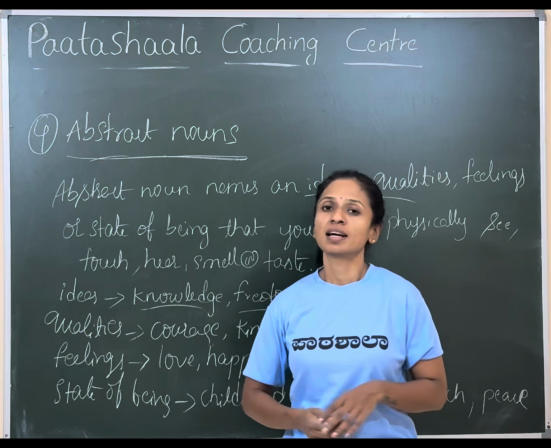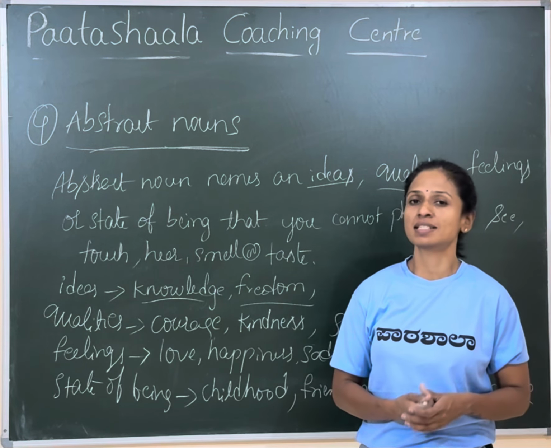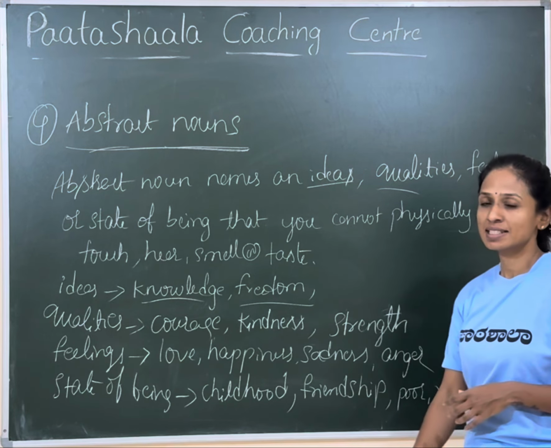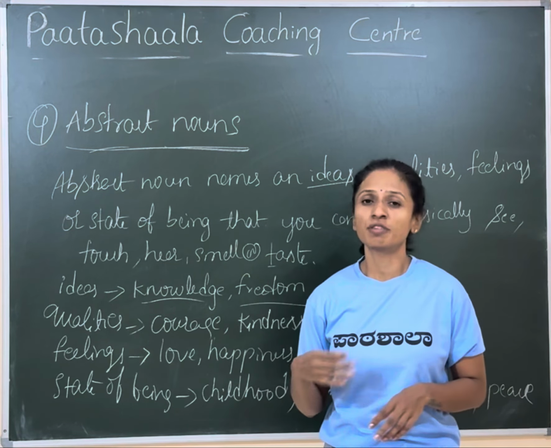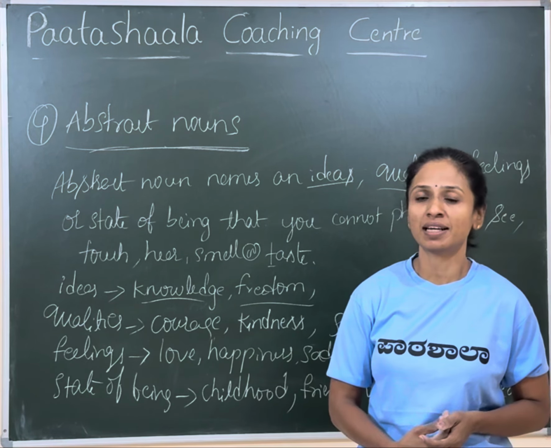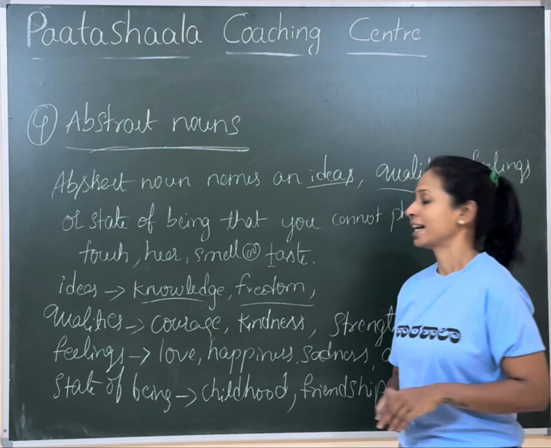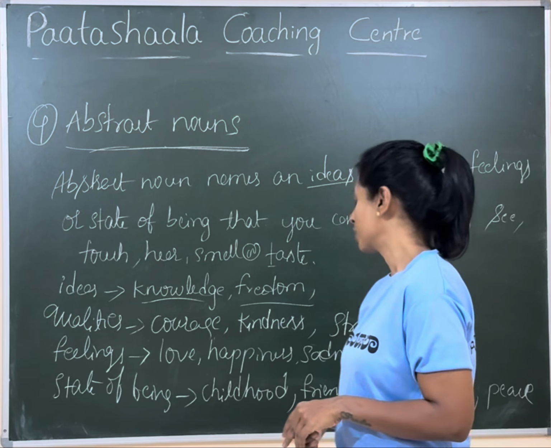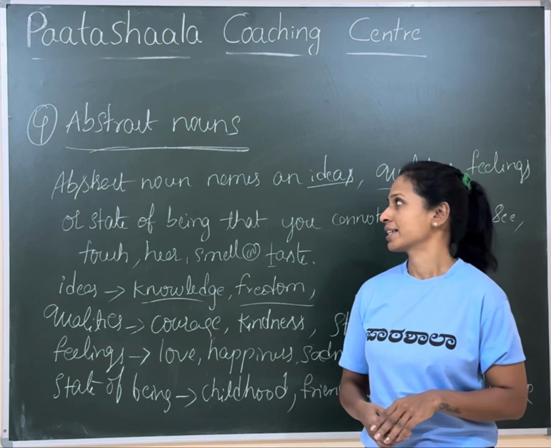Then the last one, abstract nouns. Abstract nouns are just concepts which we cannot see physically. Abstract nouns name ideas, qualities, feelings, a state of being. Those we cannot physically see, touch, hear, taste or smell. These are called abstract nouns. For example, courage, kindness, love, anger, friendship, childhood, poor, rich. These are some examples of abstract nouns.